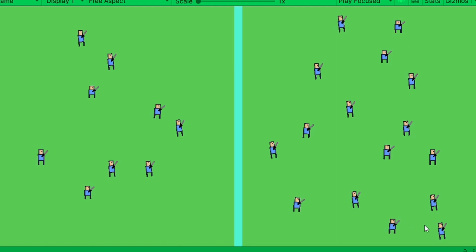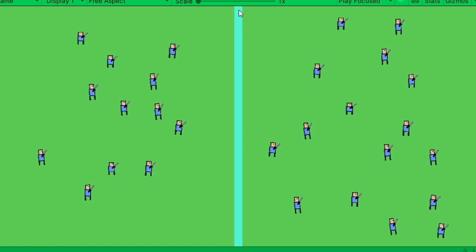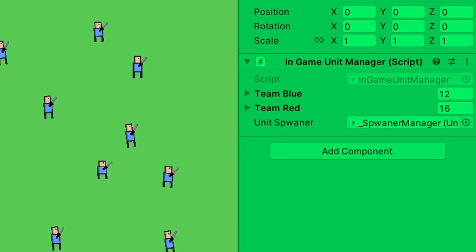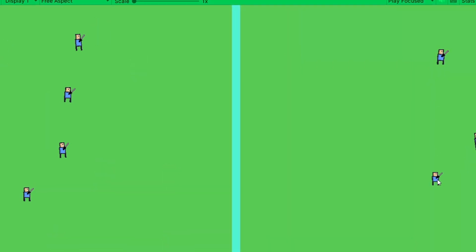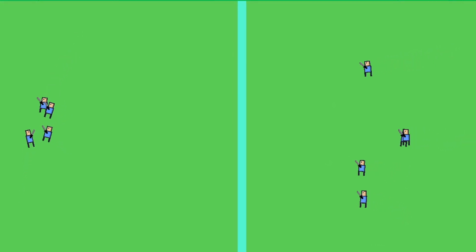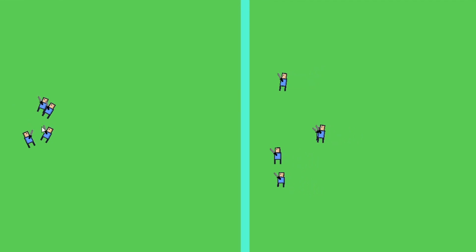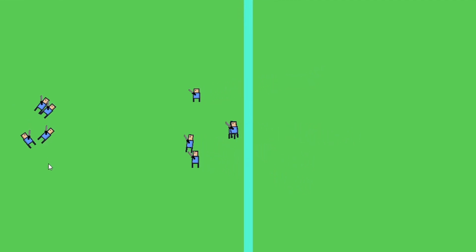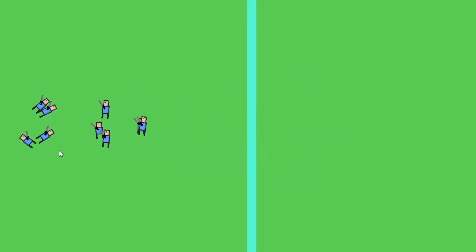Alright, now we are going to spawn them, and as you can see, the unit manager over here has the units increasing. The team blue is increasing, and then team red is increasing depending on the amount of units I spawn. Alright, so let's start a fight between 2 teams. What is going on? What are they doing? No, guys, you were supposed to fight each other. What are they doing? Alright, they're flipping over.